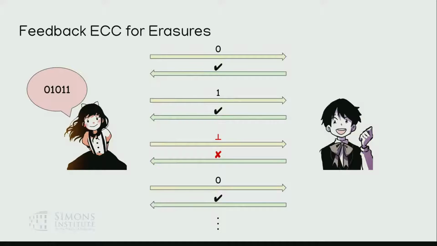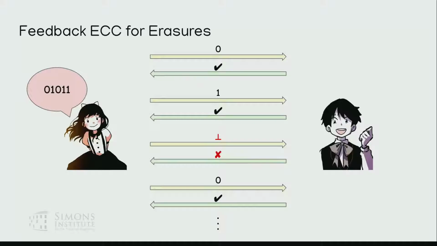Let's say there's no constraint on feedback for now, so you can have as much feedback as you want. How do these feedback error correcting codes for erasures work? Alice has a string that she wants to send to Bob, and she tries to send it bit by bit: 0, 1, 0, 1, 1. If Bob receives her bit, he responds with a check mark saying, yes, I got your bit, can you send the next one? If the bit was erased, he sends, no, I didn't hear it. Can you send it again?